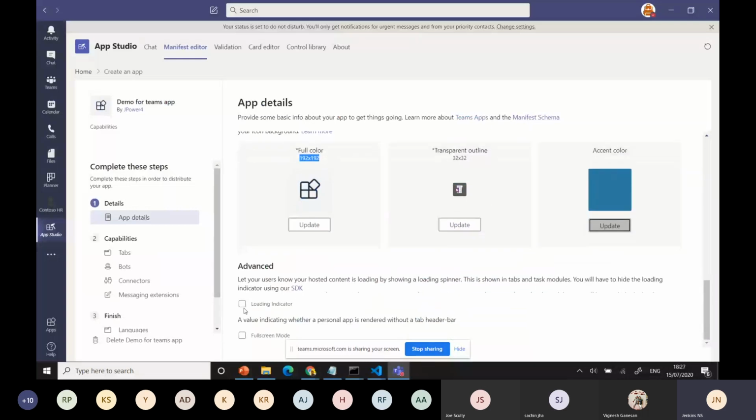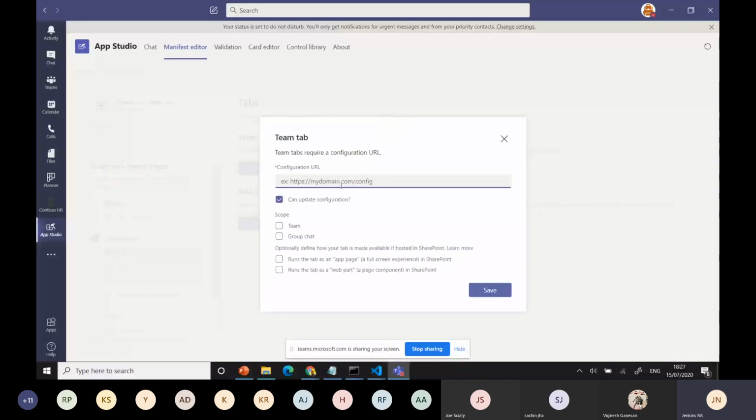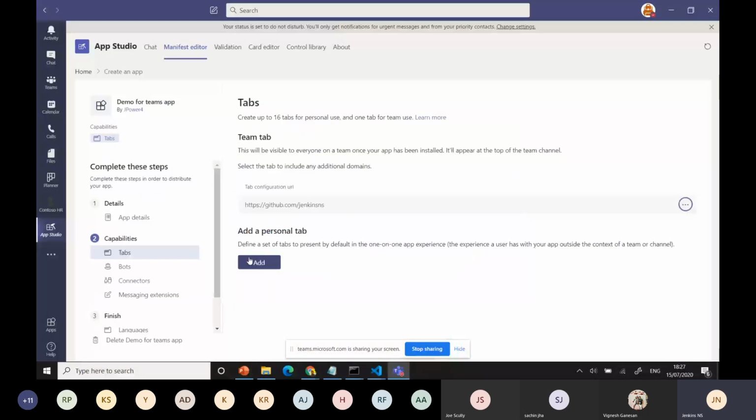And you can choose a loading indicator, or a full screen mode, you can select it. Then you can decide what you want, whether it's a tab or bot or like that. If you are a tab, I can use some configuration URL, for example, HTTPS. Use my GitHub page and configure team level. Like that, you can configure the URL and then create our own tabs there.